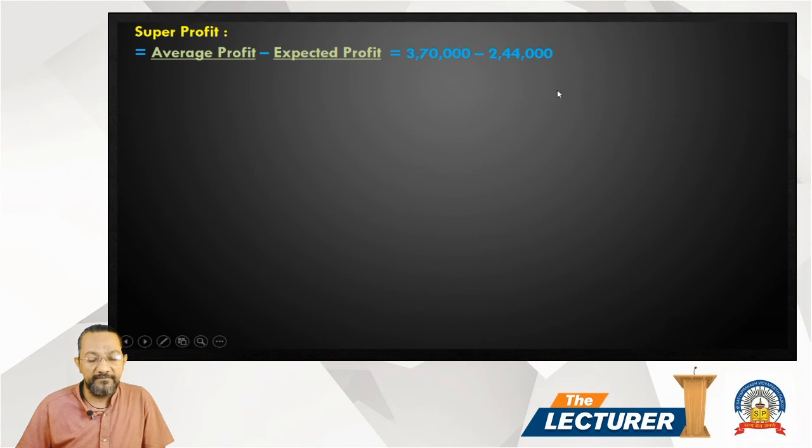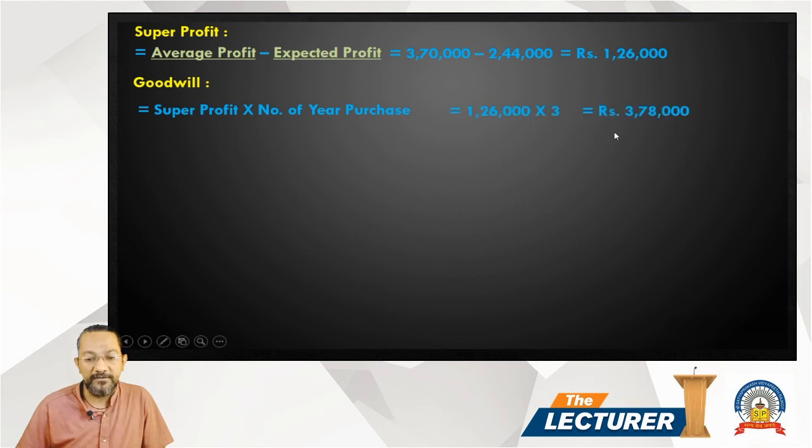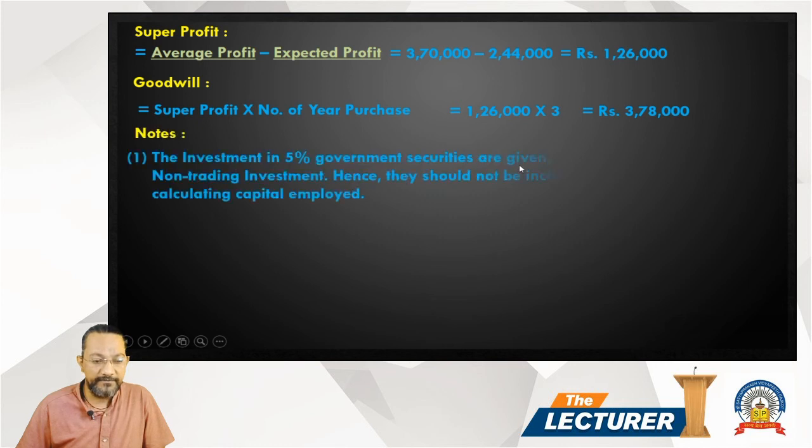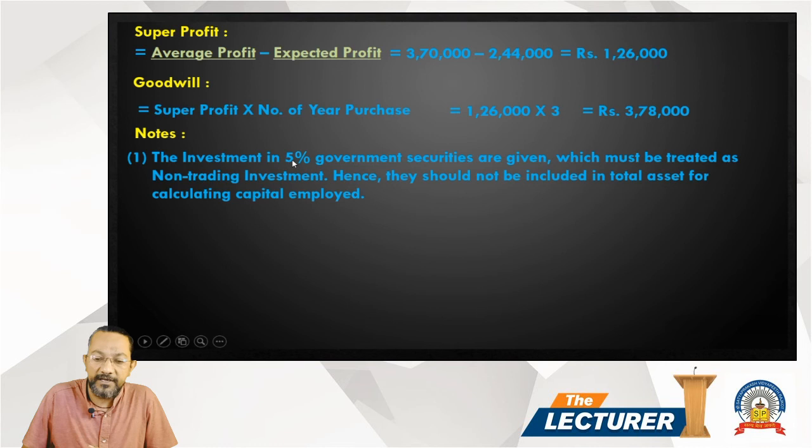So 3,70,000 minus 2,44,000, 1,26,000 is our super profit. The goodwill is super profit multiplied by number of years' purchase, so 1,26,000 into 3, 3,78,000 is our goodwill.